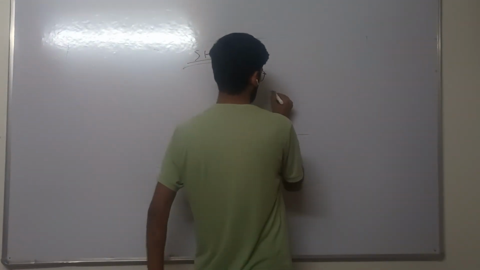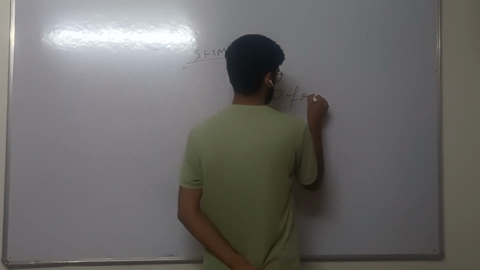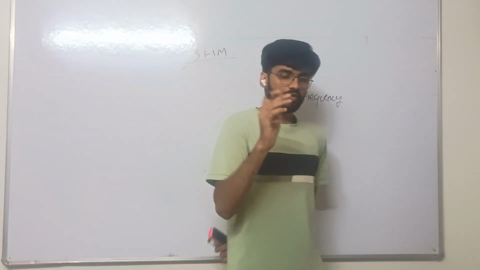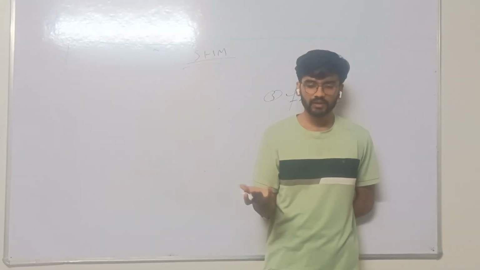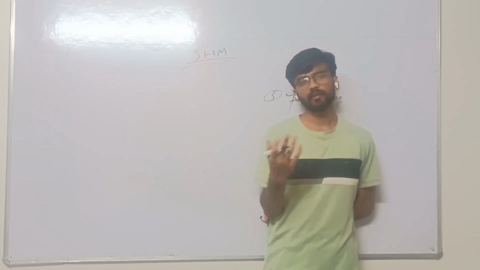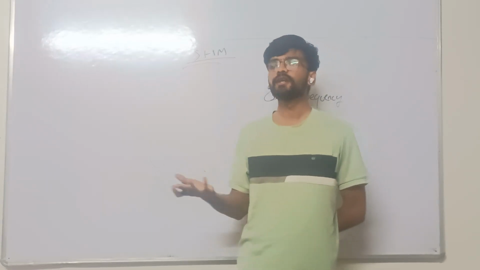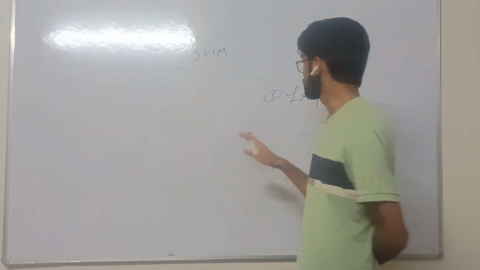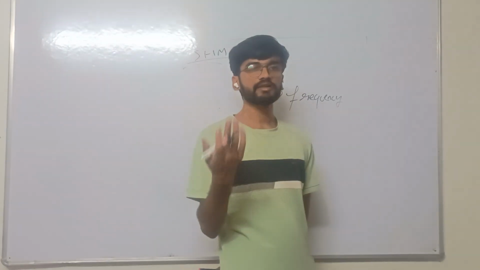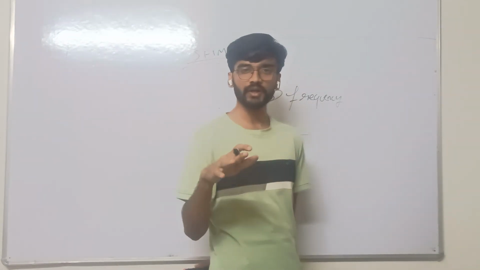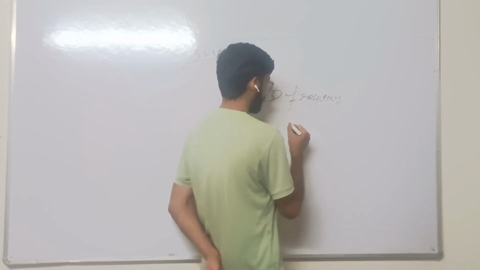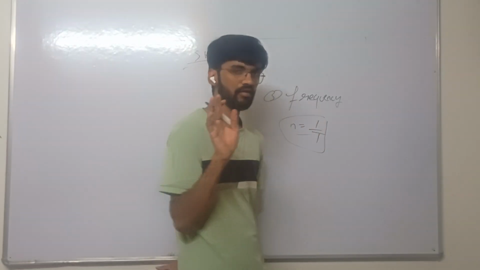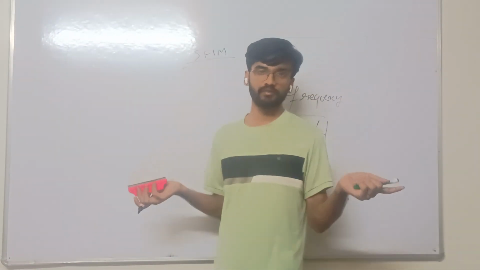Third is frequency. The number of oscillations of a particle in simple harmonic motion in 1 second is called frequency. The general formula of frequency is n equals 1 by T, where T is the time period of the particle in simple harmonic motion.